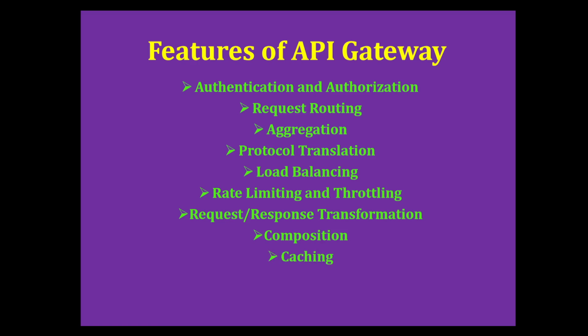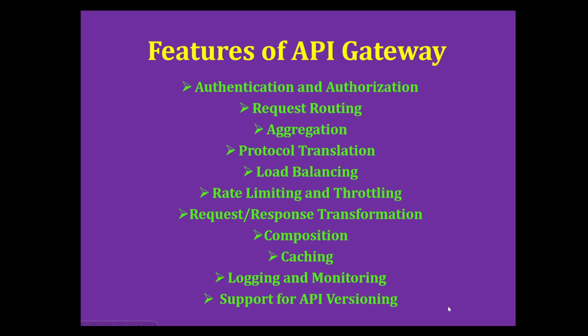Next is caching. To improve performance, an API gateway can cache responses from various microservices and return them directly to the clients without forwarding the request to the backend service again. So this reduces load on backend services and improves response time for repeated requests. Next is logging and monitoring. It will help to log requests, responses, errors, and also helps in debugging, performance tuning, and monitoring usage patterns.